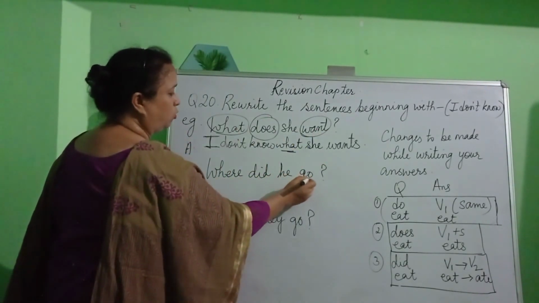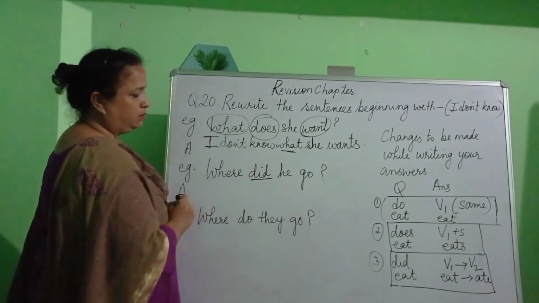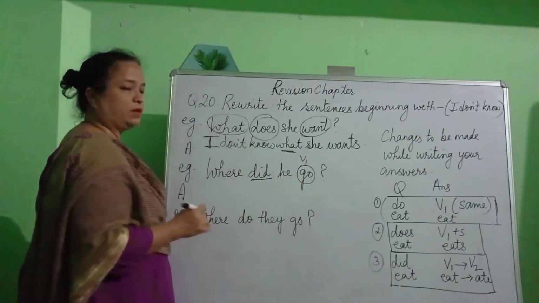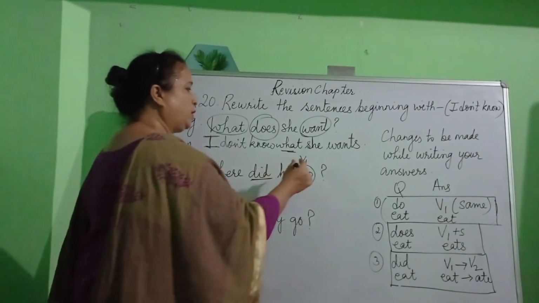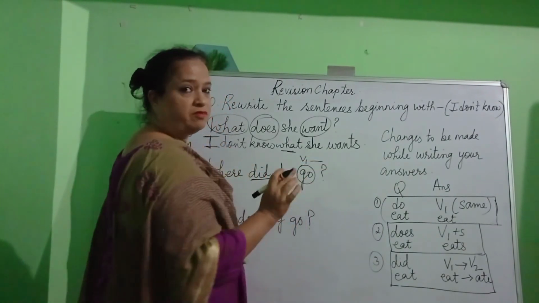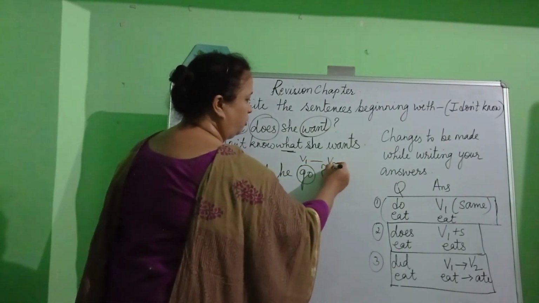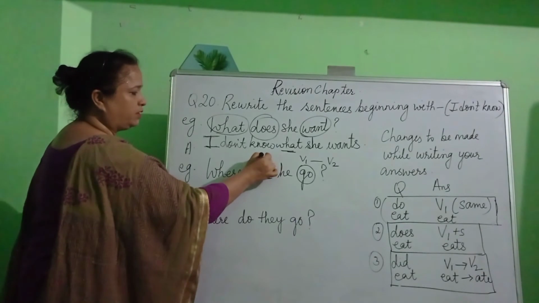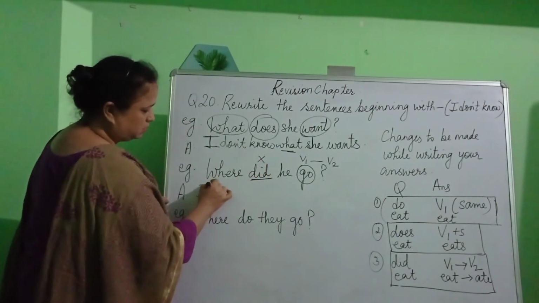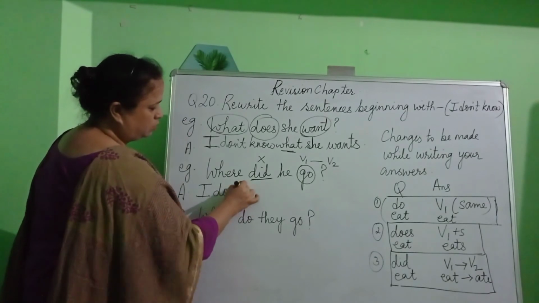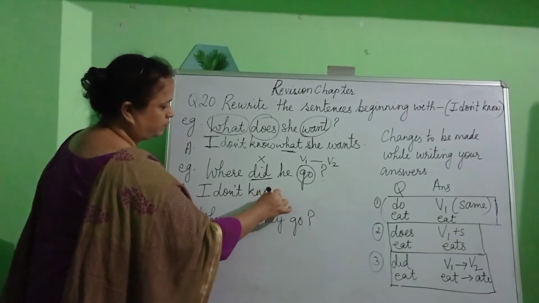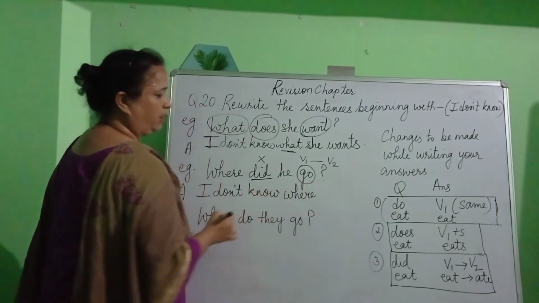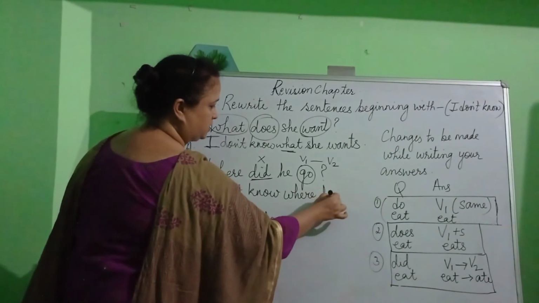Where did he go? Now see children, what's over here? Did. What's the verb? Go. This is in the V1 form, in the simple present tense form. But while writing the answer, we will not use the V1 form. We will use the V2 form. That means we will use the past tense form of go. And we will remove the word did. So let us begin our answer. I don't know. After writing I don't know, we will write the question word, that is where. After writing where, we will write the pronoun, that is he.